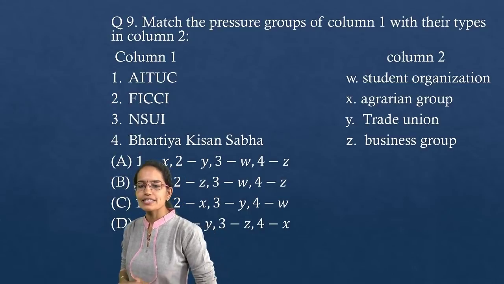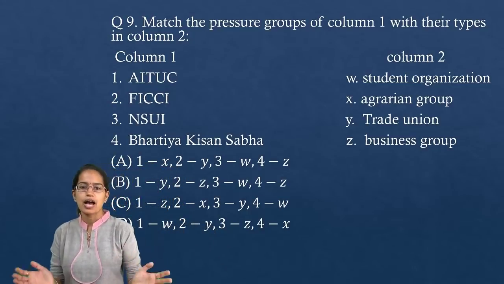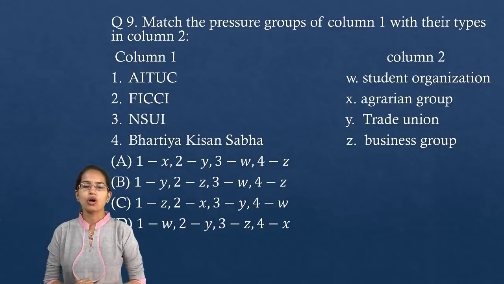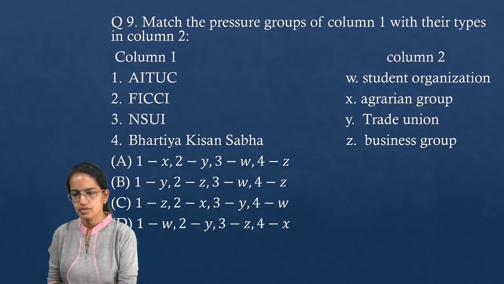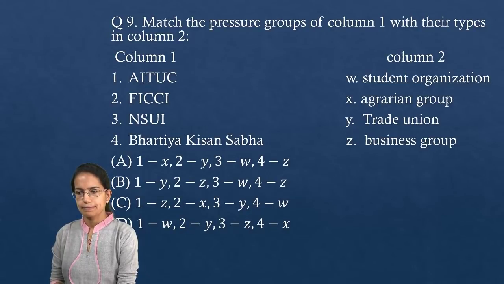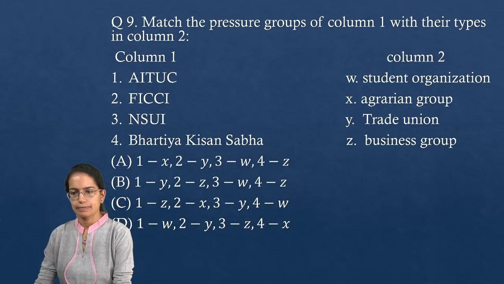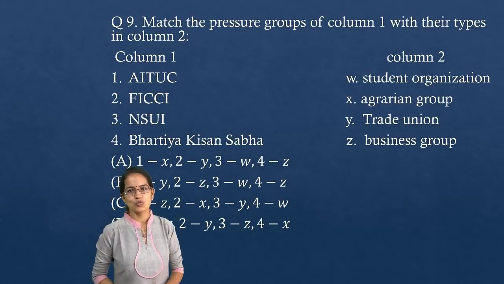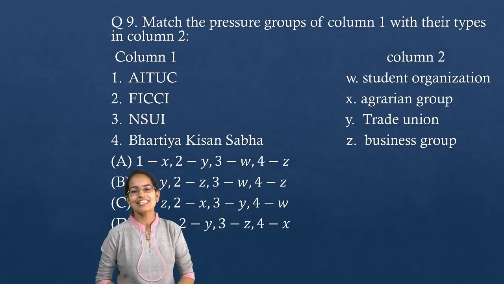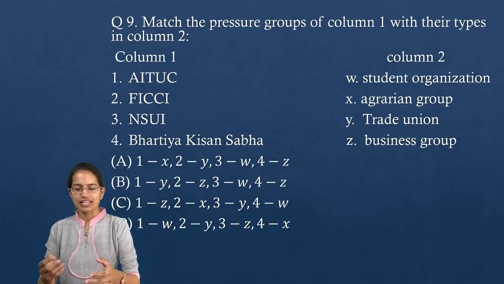Question 9, match the correct column. So you have column A with column B. Column 1 and column 2, you have to match the correct choices. Question number 9. Great Deepak. Sagar, Rehas, oh great, a lot of you with the correct answer. I believe you did the easiest one, NSUI, that's the students organization, and through that you led up to the answer. That's how most of the students do.